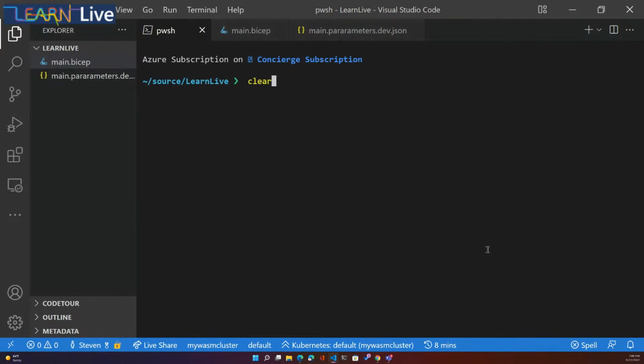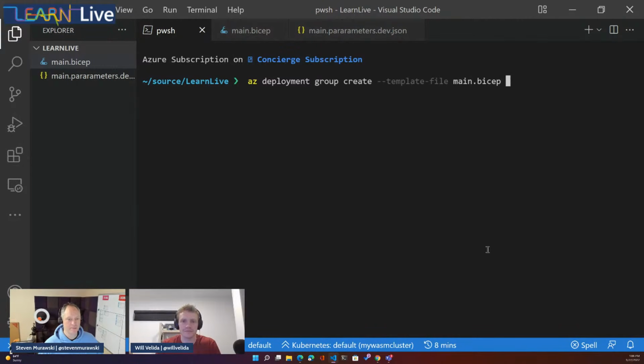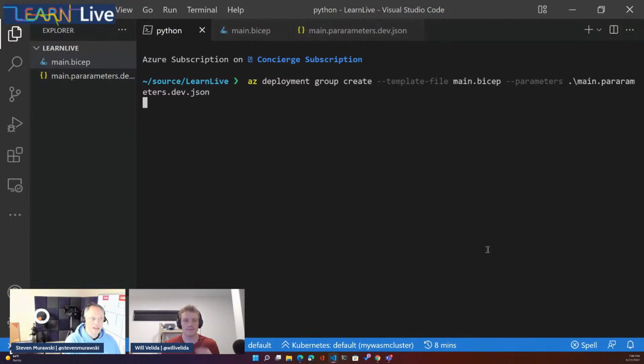So we want to deploy our template, but now I want to provide a parameters file. All right, we've got our parameters file, and let's see. Watch this happen.